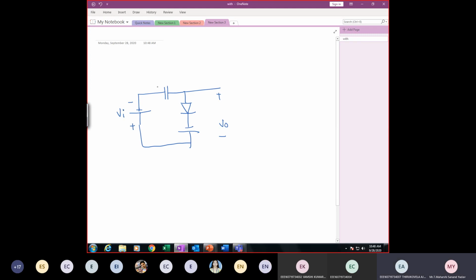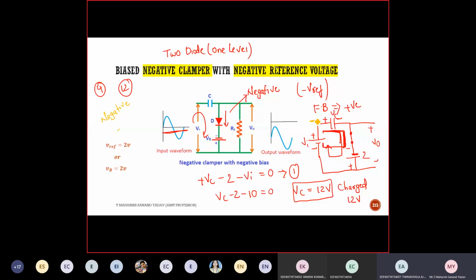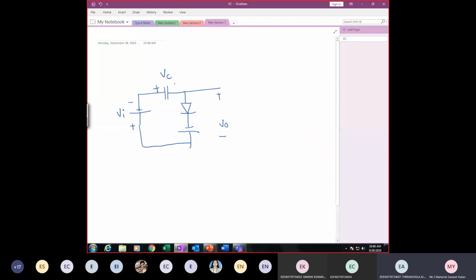Tell me the polarity for the voltage across the capacitor. The same direction you need to follow. Here it will be positive, here it will be negative. Okay, tell me what is happening to the diode. Short circuit or open circuit? So open. The diode is open circuit. Why open circuit? Why not short?